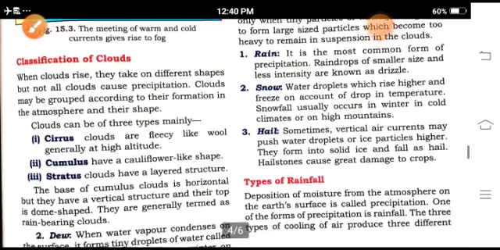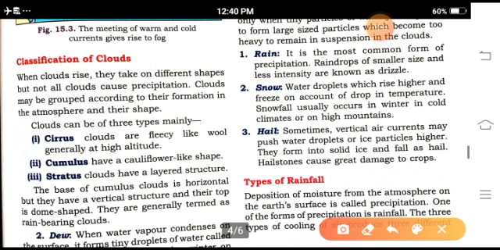Snow. Water droplets which rise higher freeze on account of a drop in temperature. Snowfall usually occurs in winter in cold climates on high mountains. Hail. Sometimes vertical air currents may push water droplets or ice particles higher, and they form into solid ice.